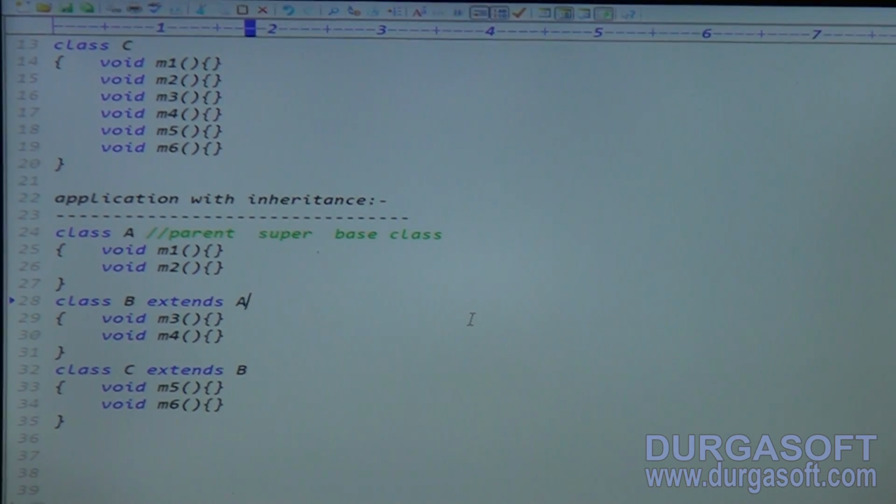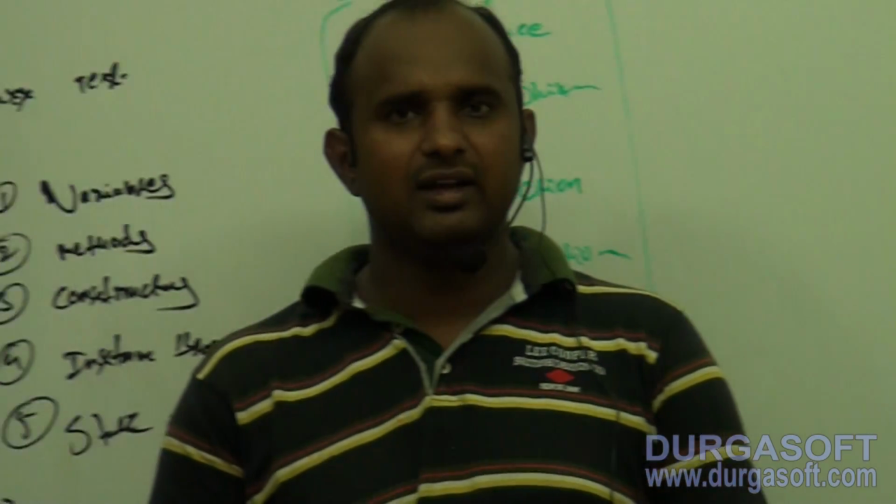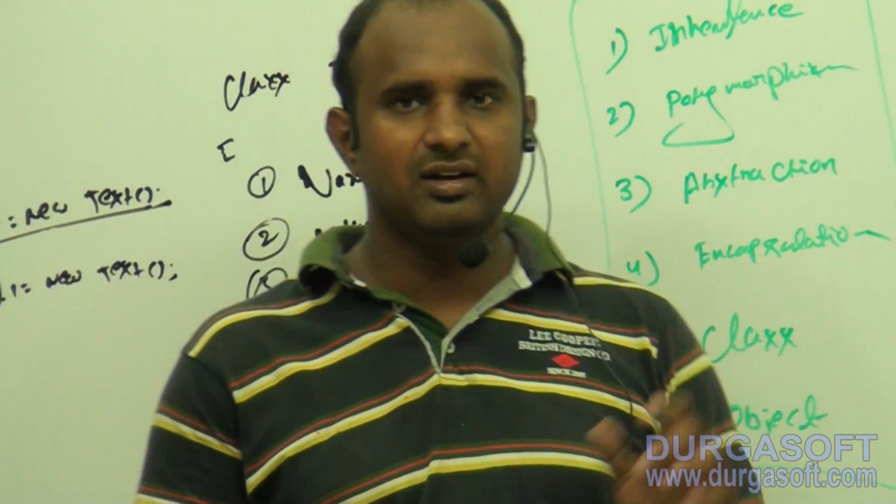Now tell me, B is acquiring the properties, right? So who acquires the properties? Who is taking the money? Obviously the child is taking money. Who is acquiring the properties is called child class. Parent class, child class. Super class means this is subclass. Base class means this is derived class. So the point is clear. This is called inheritance. So concentrate. Now we are discussing the inheritance concept.